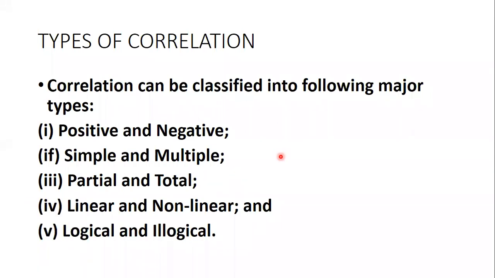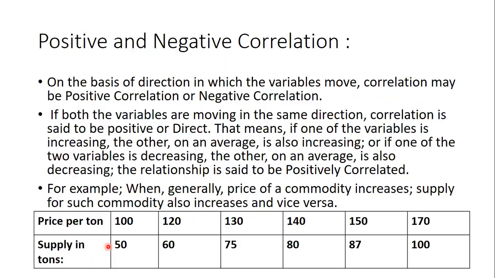So we are supposed to continue the types of correlation. Here, correlation can be classified into the following major types: positive, negative, simple, multiple, partial, total, linear, non-linear, and logical and illogical. In this, we also learnt the positive correlation. Okay, positive correlation. What is positive correlation?